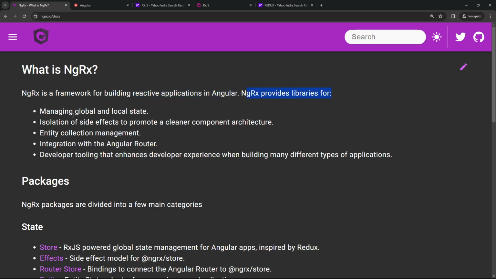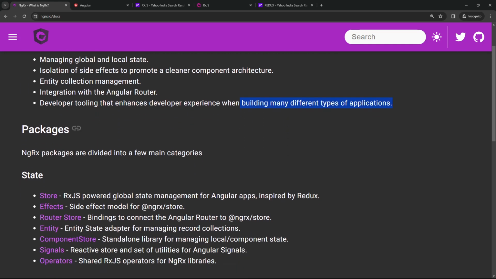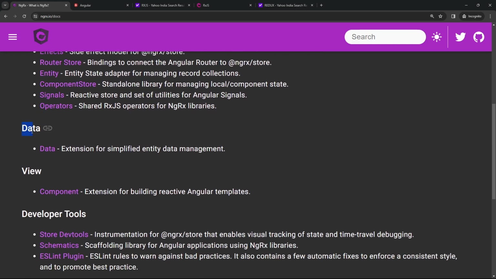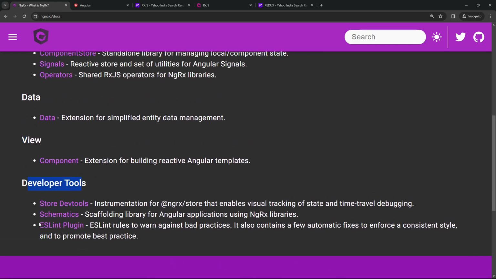NGRX provides libraries for managing global and local state, isolation of side effects to promote a cleaner component architecture, entity collection management, integration with the Angular router, and developer tooling that enhances developer experience when building many different types of applications. So what packages could there be in NGRX? NGRX packages are divided into a few main categories: the state, the data, view, and developer tools.